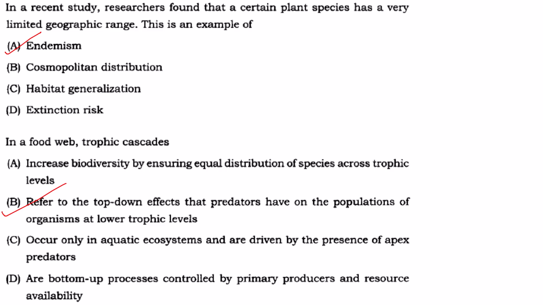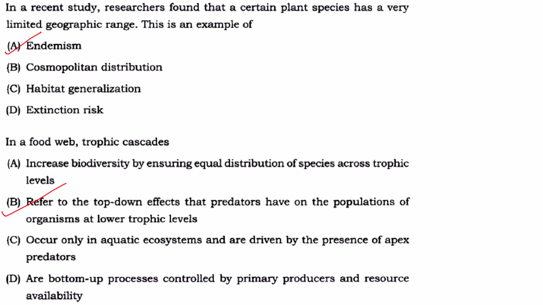Now suppose an example I am telling you so that you will understand. You have a grassland ecosystem where the cattle are grazing. So cattle are your herbivore. Then there is a lion also there who is going to eat these cattle. That is the predator. Now what I do is, for example, I will add more lions into that particular ecosystem.